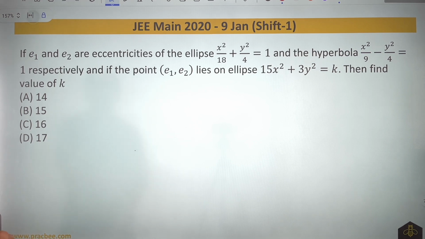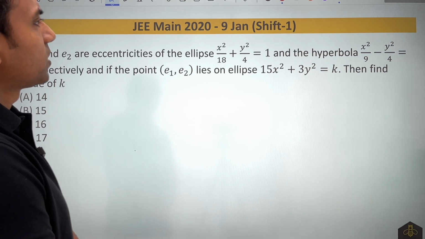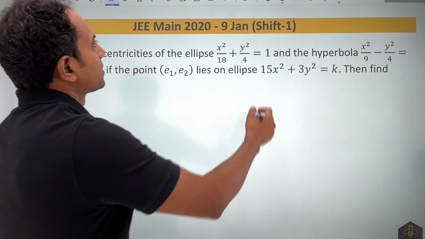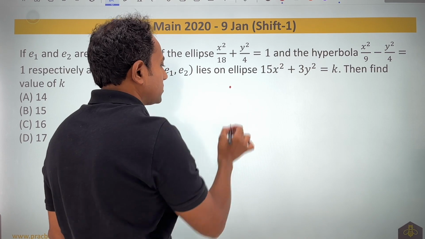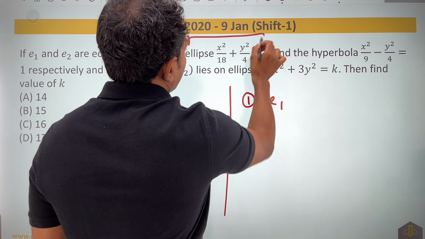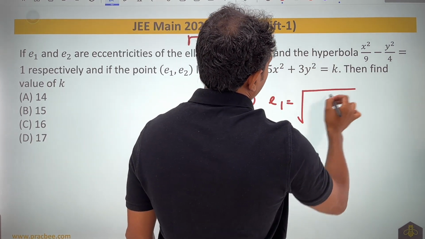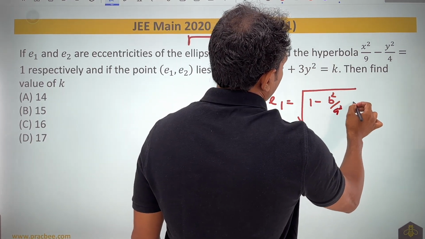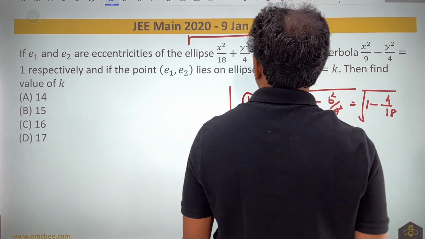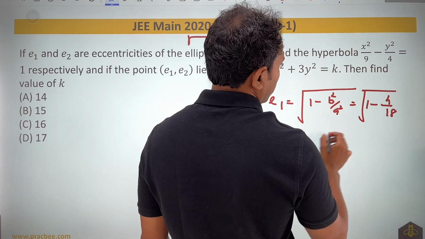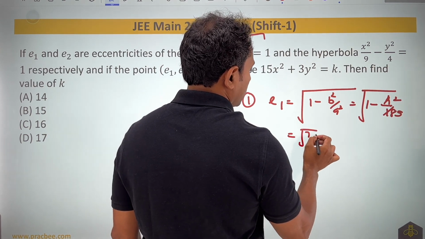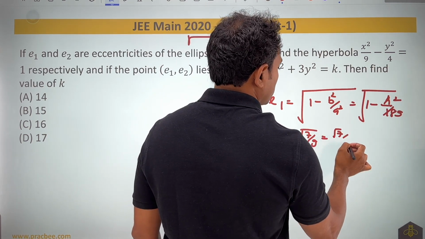In this 2020 question, e1 and e2 are the eccentricities of the hyperbola and ellipse that are given to us. And the point e1, e2 lies on this, so you can see that there are 3 different conics that we are talking about. Let us approach them one by one. If I want to find e1, it is nothing but the eccentricity of this ellipse. It will be root of 1 minus b square by a square. So the answer becomes root of 1 minus 4 by 18. So 4 by 18, I can cancel out 2, so it will become root of 7 by 9. Root 7 by 3 can also be written.